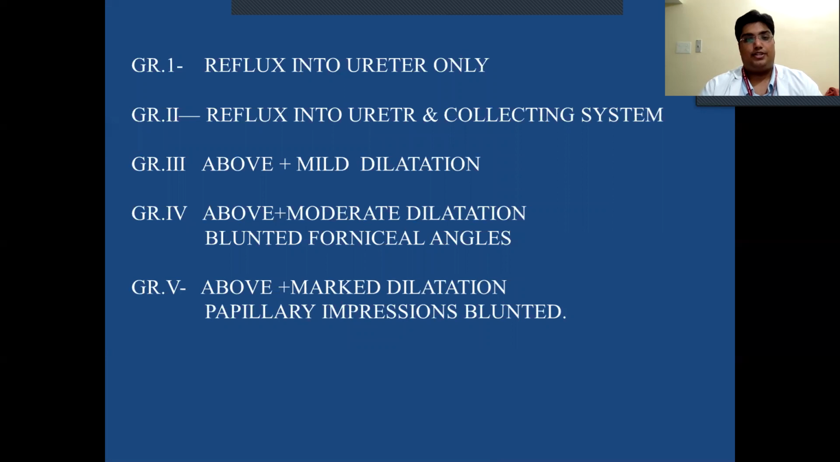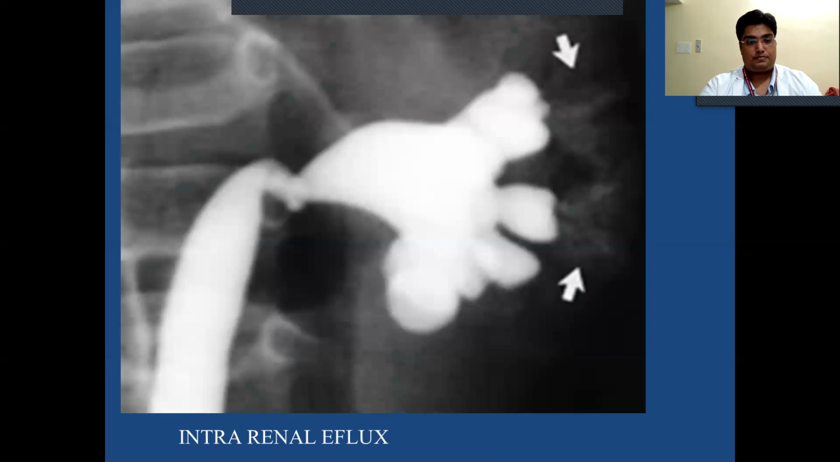Grade 1, reflux into the ureter only. Grade 2, reflux into ureter and collecting system. Grade 3, reflux into ureter and collecting system plus mild dilatation. Now moderate dilatation. Grade 4, moderate dilatation and blunt fornicial angles. Grade 5, marked dilatation, papillary impressions blunted. Intrarenal reflux.